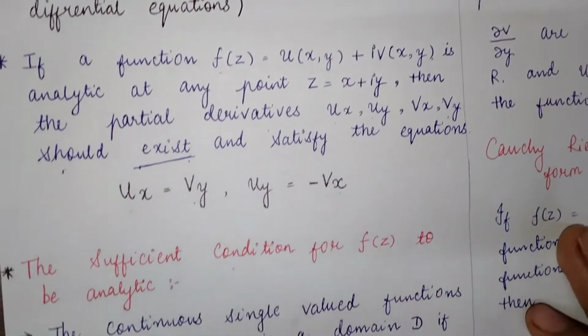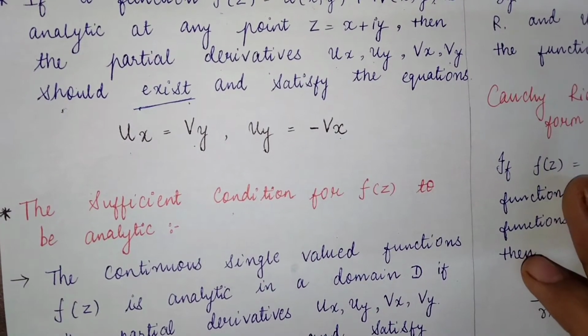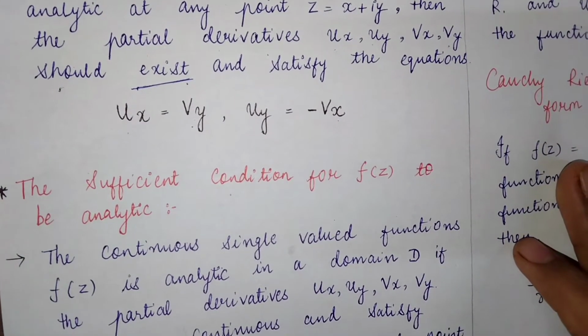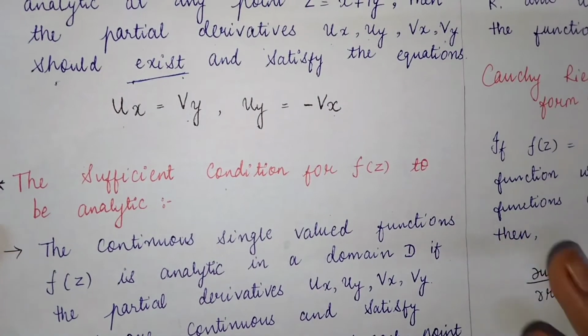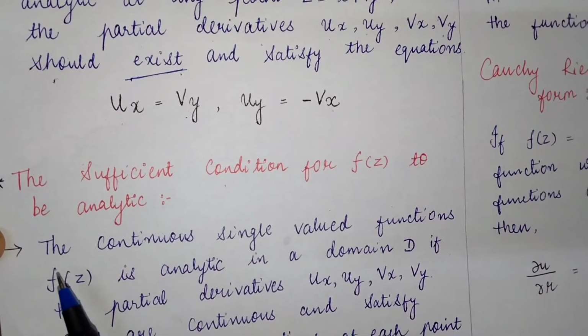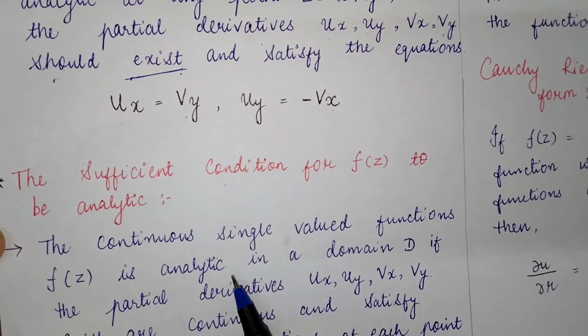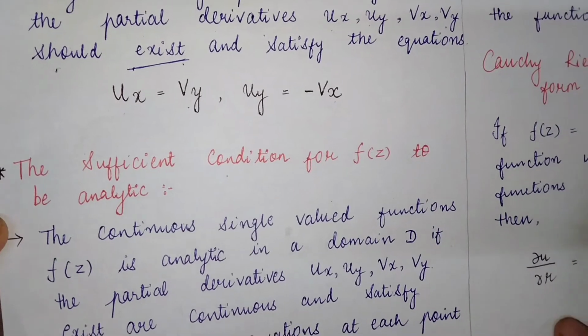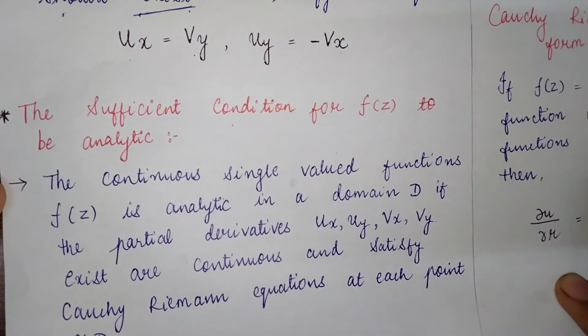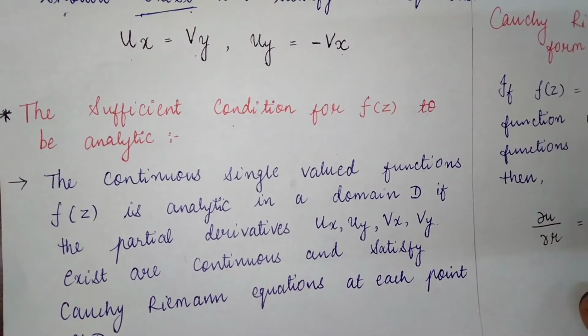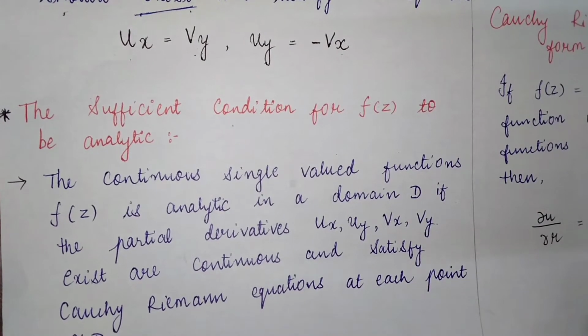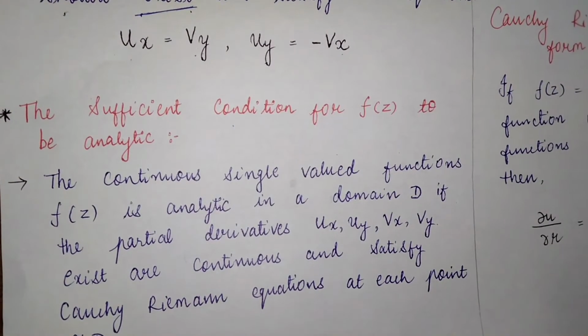Okay? The sufficient condition for f of z to be analytic. Okay, again they have written the condition that a continuous single valued function f of z is analytic in a domain D if the partial derivatives ux, uy, vx, vy exist, are continuous and satisfy Cauchy-Riemann equations at each point of D. Okay? આપણે example solve કરશું ત્યારે વધુ clear થશે.